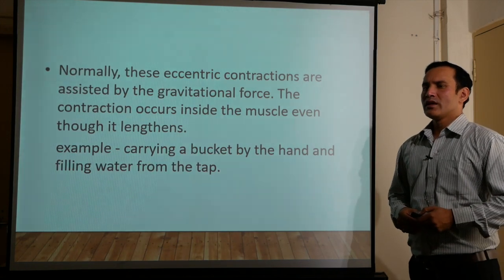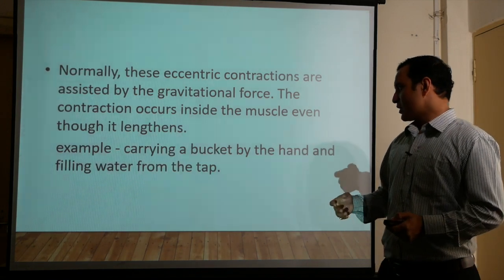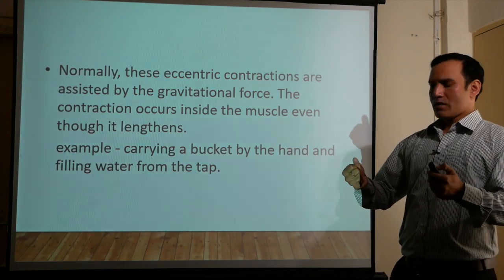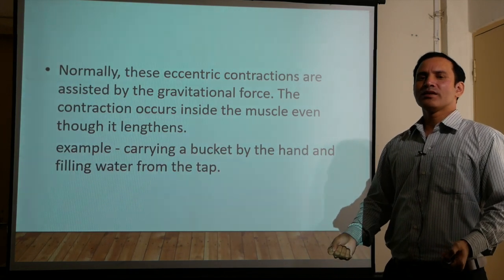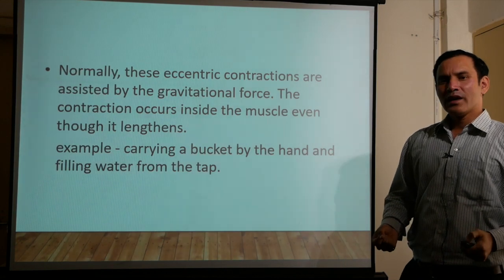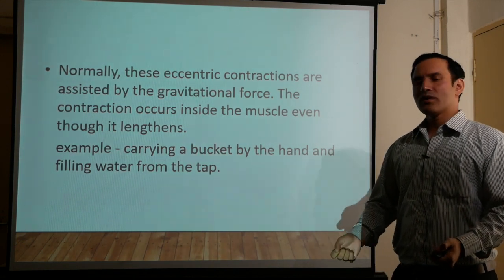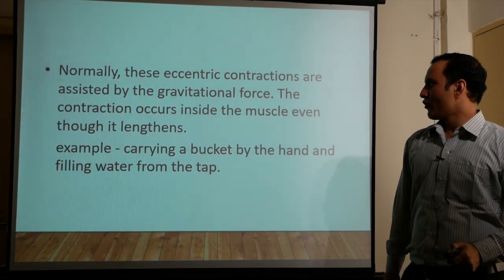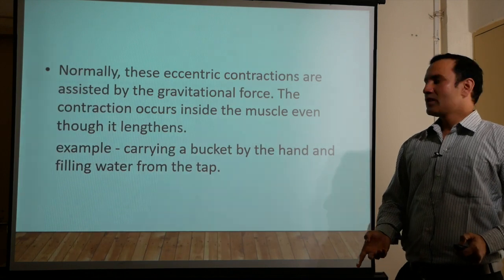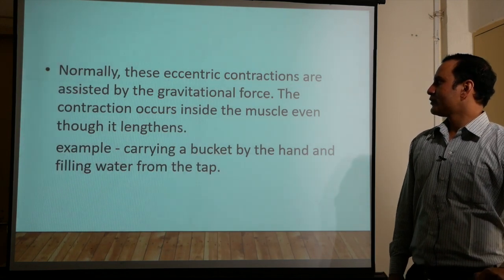If we stand and fill the bucket with elbow flexion like this, as the bucket fills, our hand will be moving towards the floor and this muscle is getting lengthened while contracting. We will try to hold, but because of the weight of the bucket, the bucket is moving towards the floor. So this is known as eccentric contraction. This was the example of eccentric contraction.